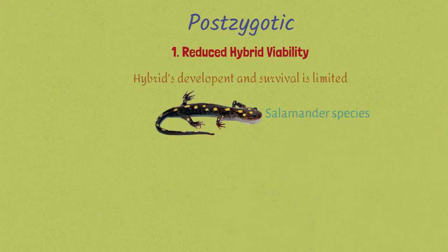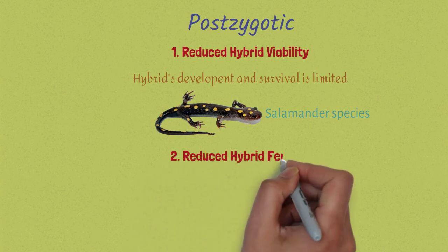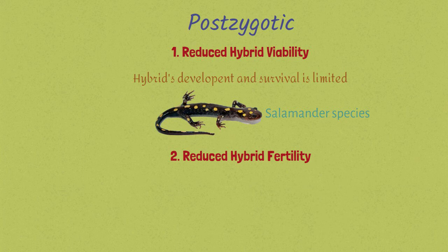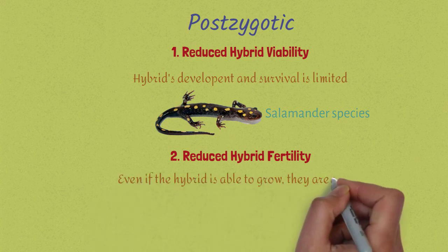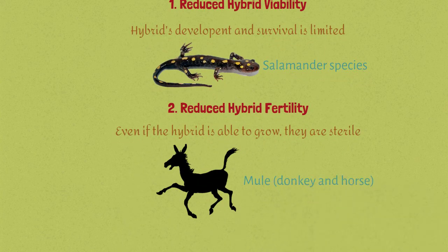The second type of postzygotic barrier is reduced hybrid fertility. In this case, fertilization happens and the hybrid is able to grow and survive. However, they are sterile. For example, a mule. A mule is a mix between a donkey and a horse. If the mule is able to grow, it cannot reproduce.